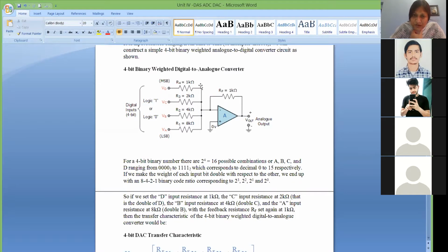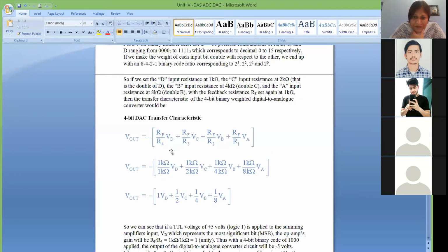If you take this as 2K, then it is 2K multiplied by 2, 2K multiplied by 4, 2K multiplied by 8. So your values will differ if you select a different basic resistance. For simplicity, let's take this as 1K. So this will become 2K, this will become 4K, this will become 8K. So this is how weighted binary works. You are giving the weight depending upon the position of the bit. If your bit is MSB, then the value of resistance will be the basic resistance, let's say 1K, and then the others will be 2K, 4K, 8K.